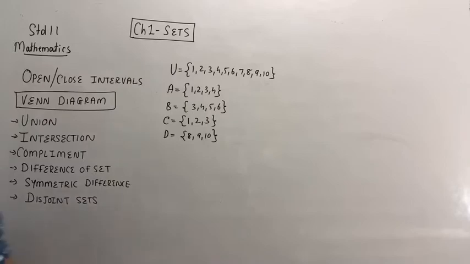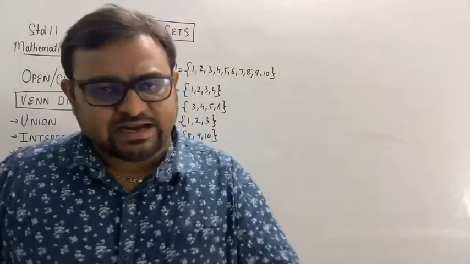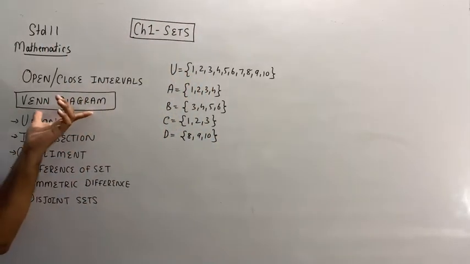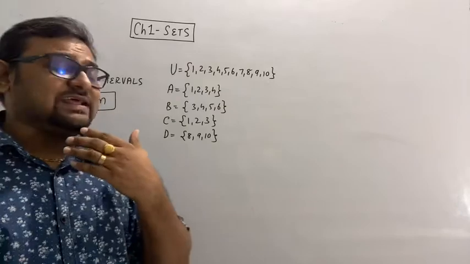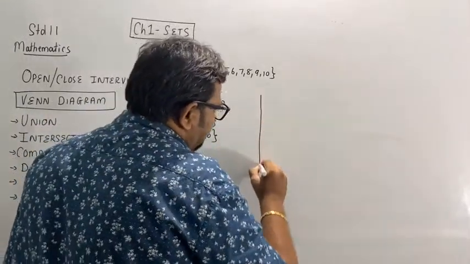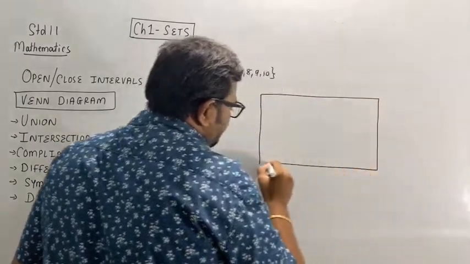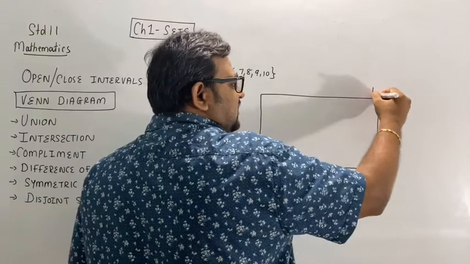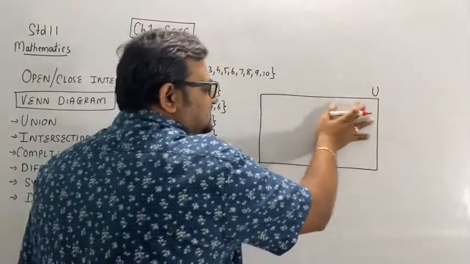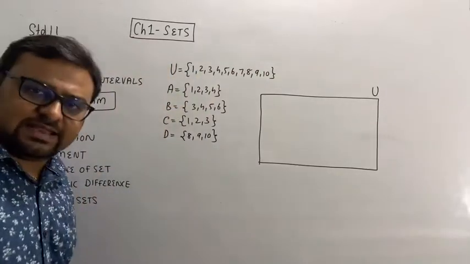So now, first the Venn diagram. How can we use a Venn diagram? Using a Venn diagram, we can represent sets in a pictorial form. This will be the universal set, meaning this part will include all the numbers 1 to 10.